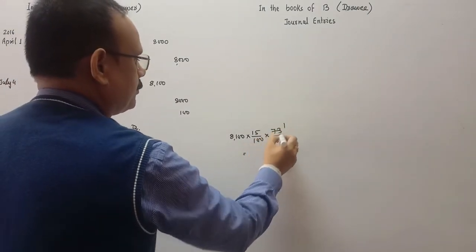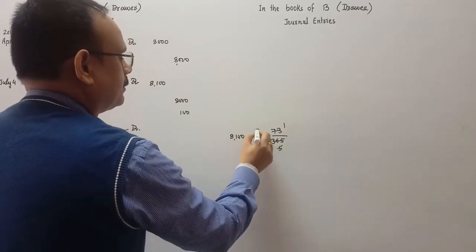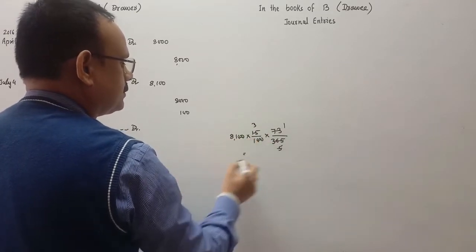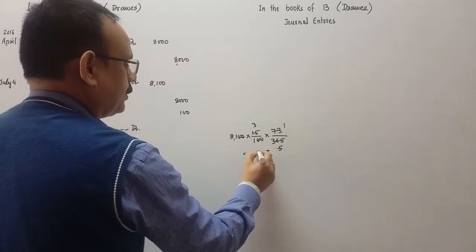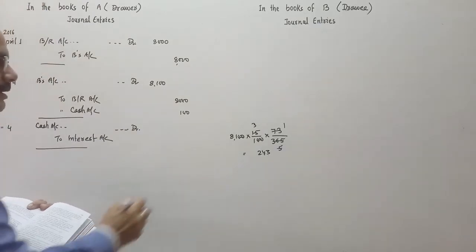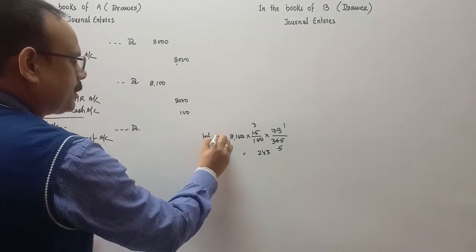So 73, this is 5,300, 3, 0, cancel 0, sorry, 3, 24, 243 is the interest. You calculate this interest in the working note.